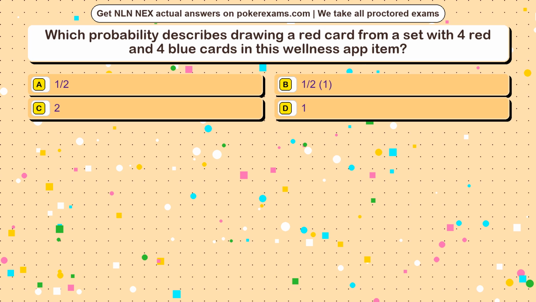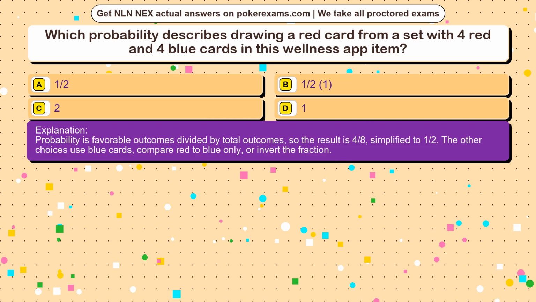The correct answer is option. Probability is favorable outcomes divided by total outcomes, so the result is 4/8, simplified to 1/2. The other choices use blue cards, compare red to blue only, or invert the fraction.